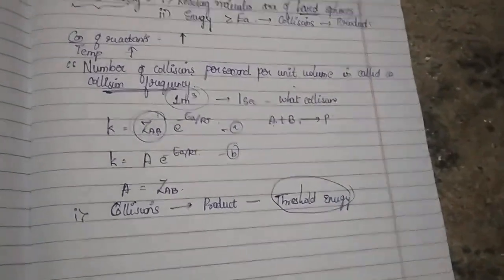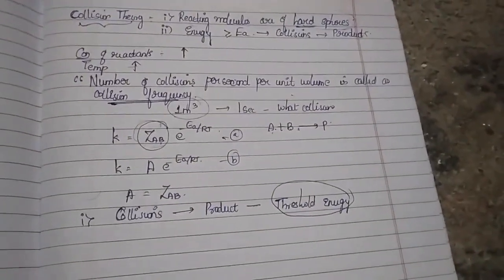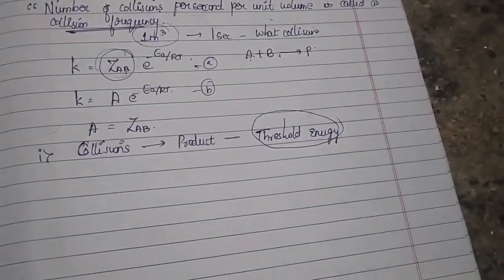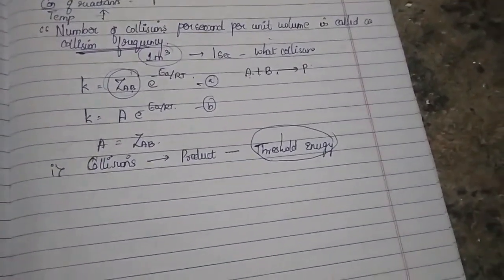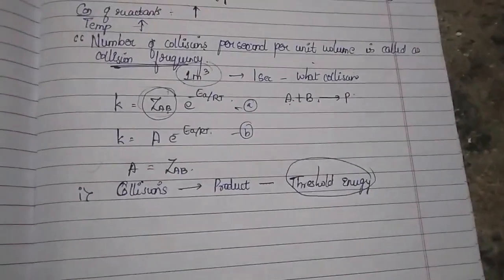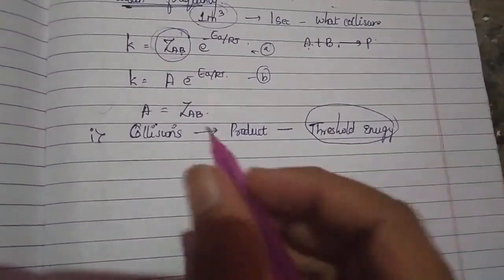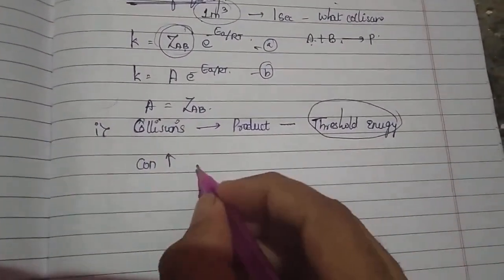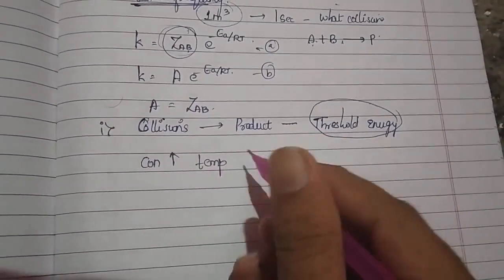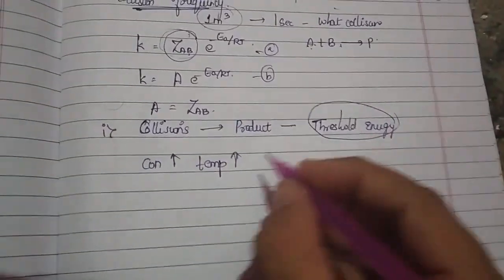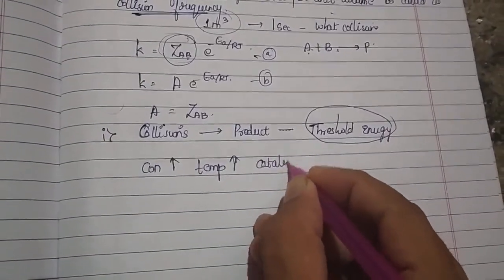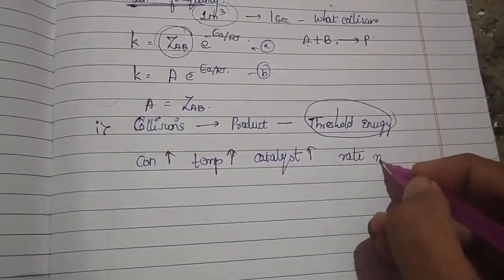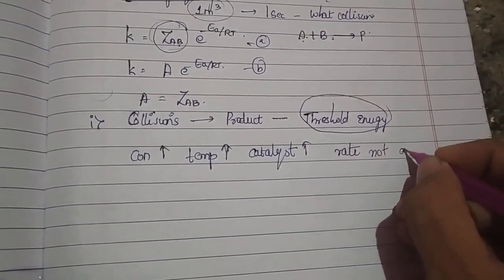Now, when we saw certain reactions, I will give you an example, or rather a hint. We were dealing with steric hindrance, if you remember. The same concept we are going to use here. In certain reactions, even when we increase the concentration of the reactants, use a higher temperature, and also use a catalyst, the reaction rate is not affected much.